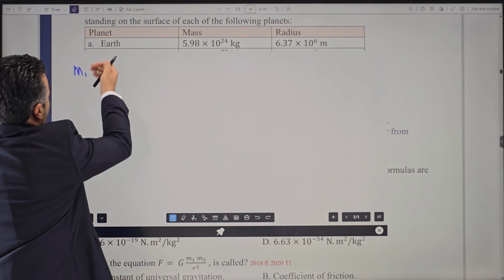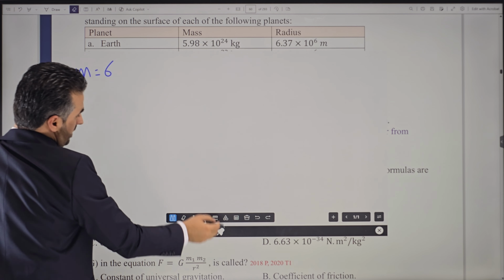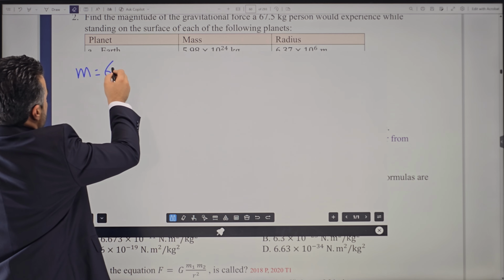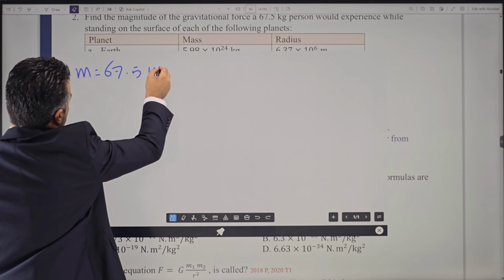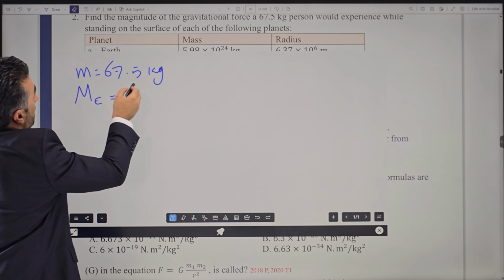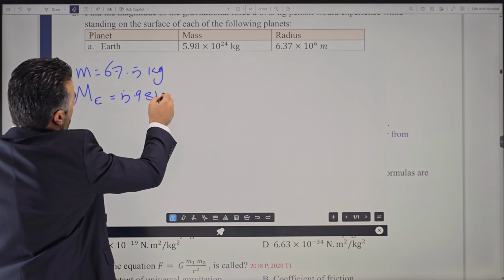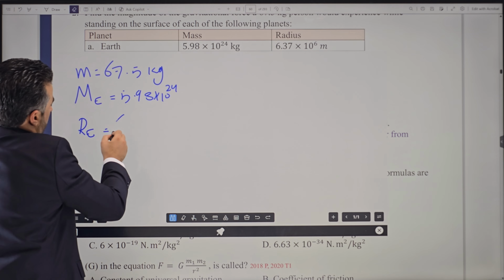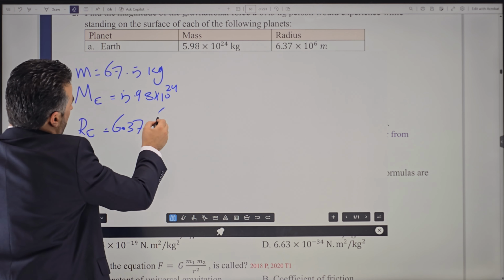You can call it M1, or you can write small m, which is 67.5 kilogram. Then the mass of the Earth is 5.98 times 10 to the power 24 kilogram. And of course, we have the radius of the Earth, which is 6.37 times 10 to the power 6.